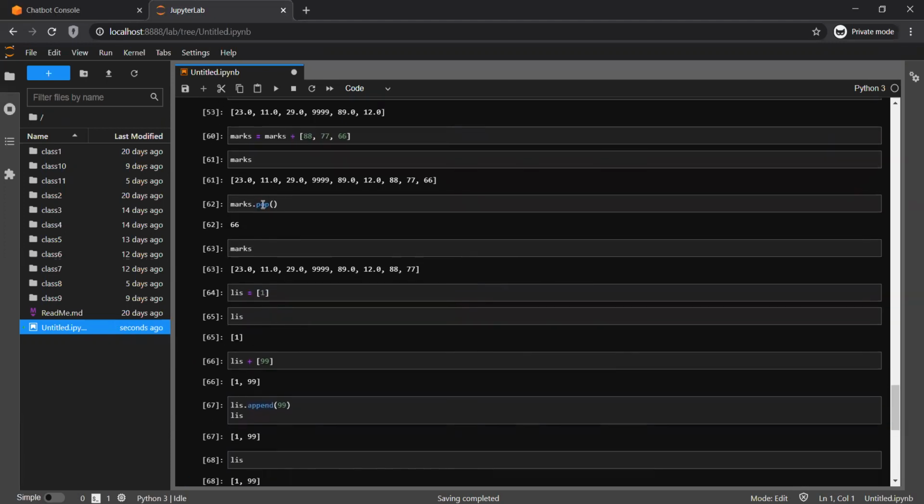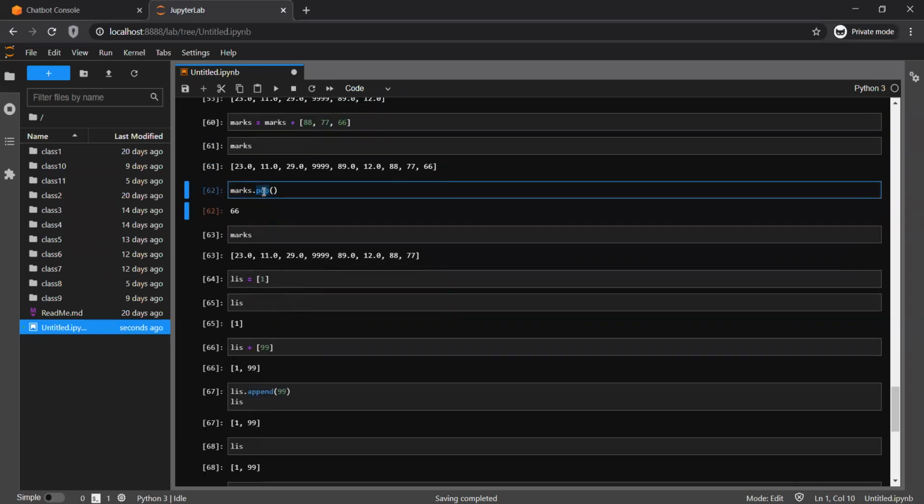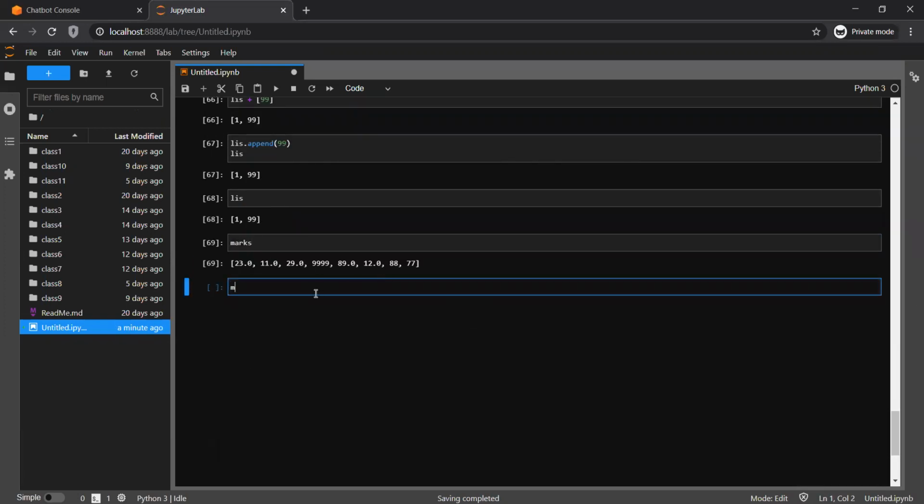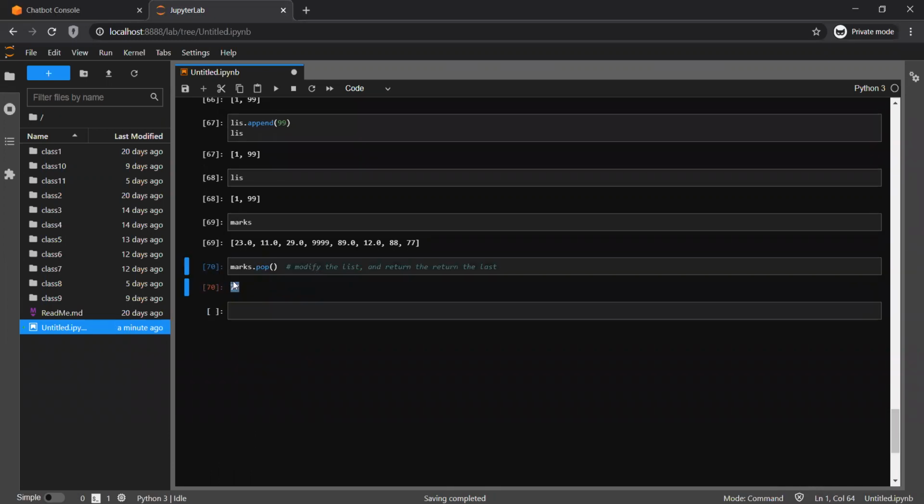Like suppose I talk about pop. If you see the pop method, pop always picks the very last element, removes that element, as well as displays that element. So the pop method is doing two things. Let's quickly come here. When I'm using marks.pop, it is doing two things: it modifies the list, obviously by removing the last element, and it returns the last element as well. So it is doing both things. That's why you see 77 as output.